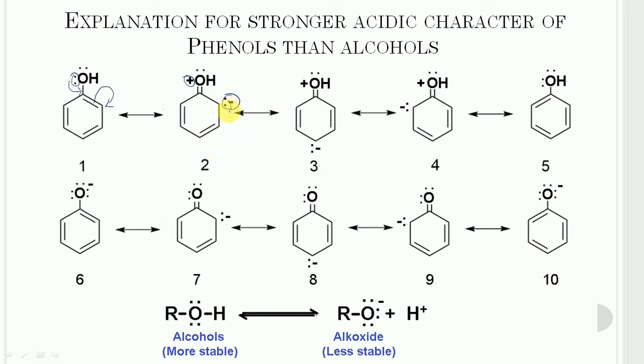Now this lone pair will take part in pi bond formation, and this pi bond will shift toward this side. So there is a fresh pi bond between these two carbons and the negative charge appears on this carbon.